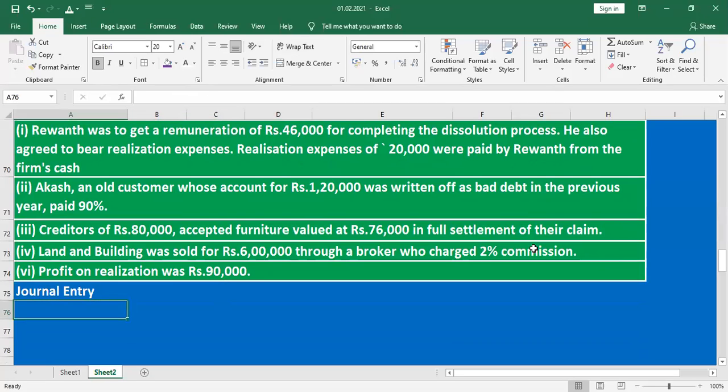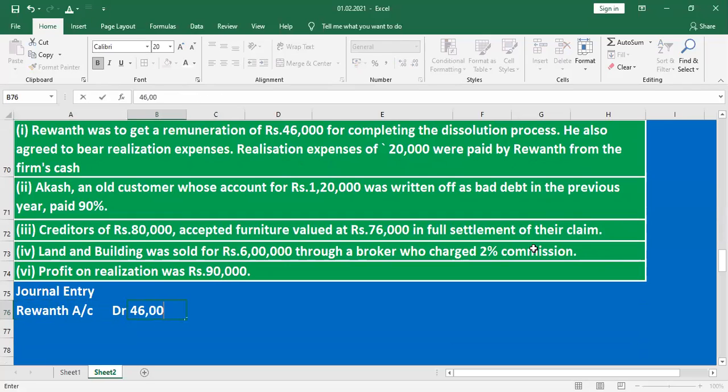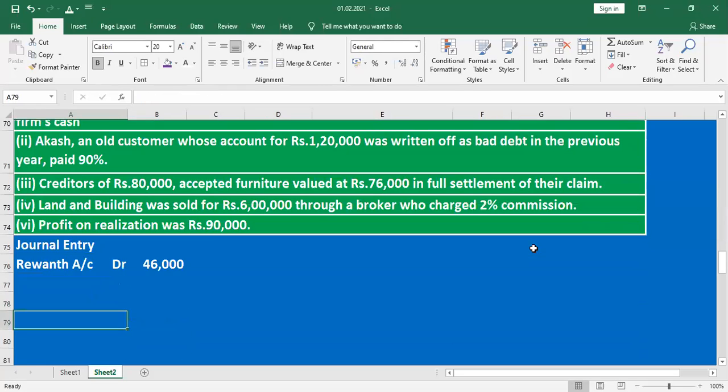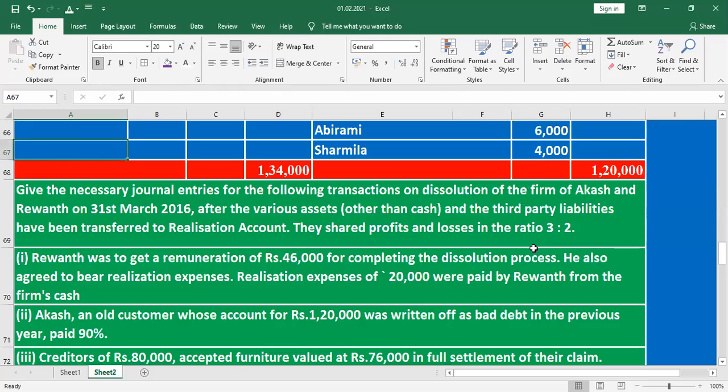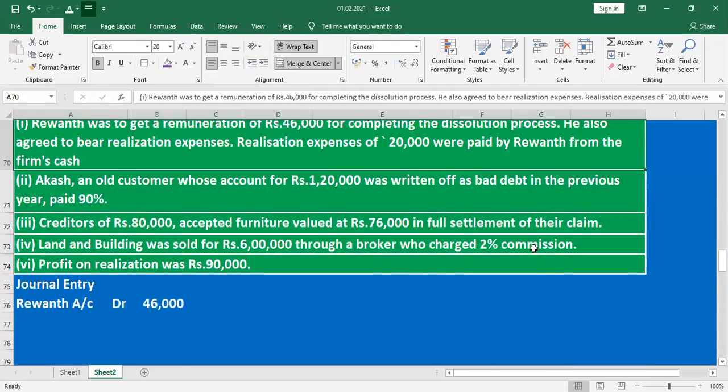Revant's account debit, 46,000, to realization account credit.